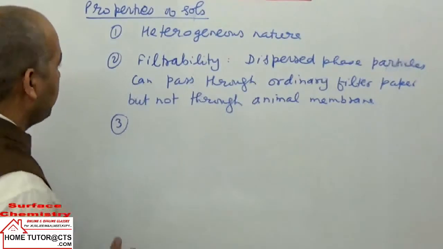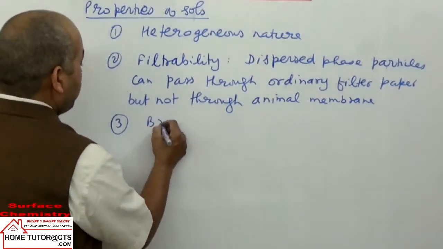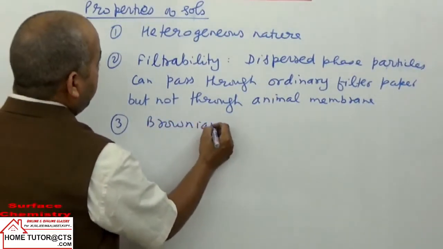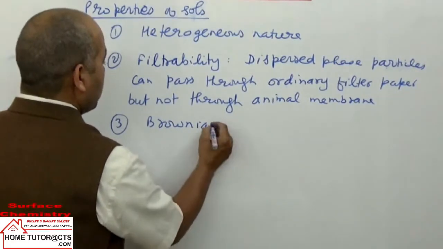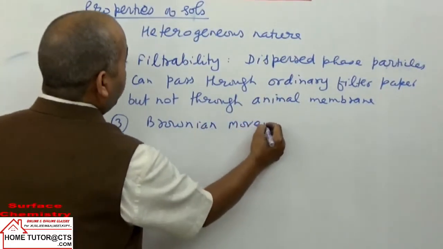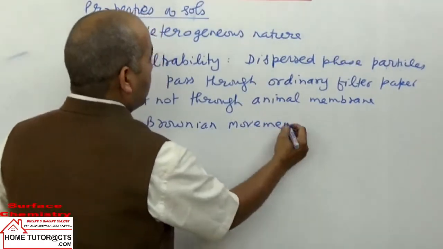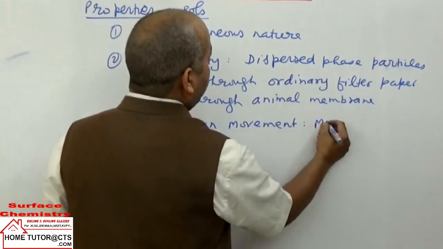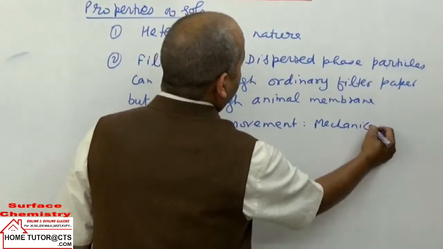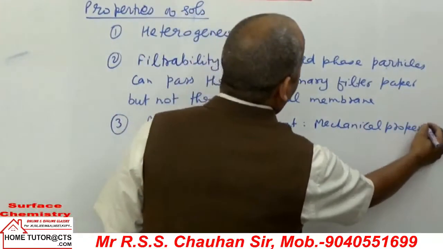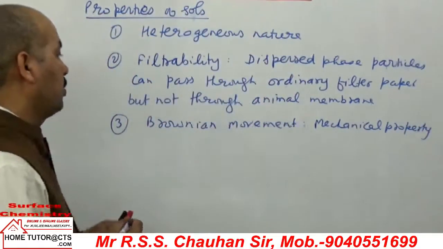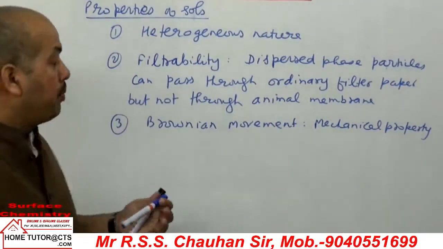So next we can take in properties Brownian movement. It is taken under heading mechanical property. What is Brownian movement?